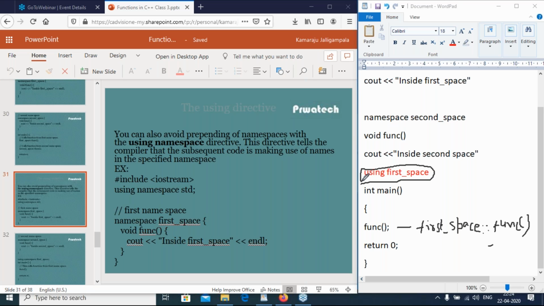So you can also avoid prepending of namespaces with the using namespace directive.